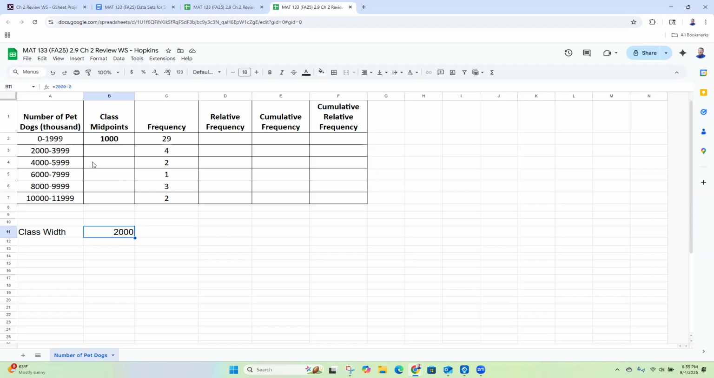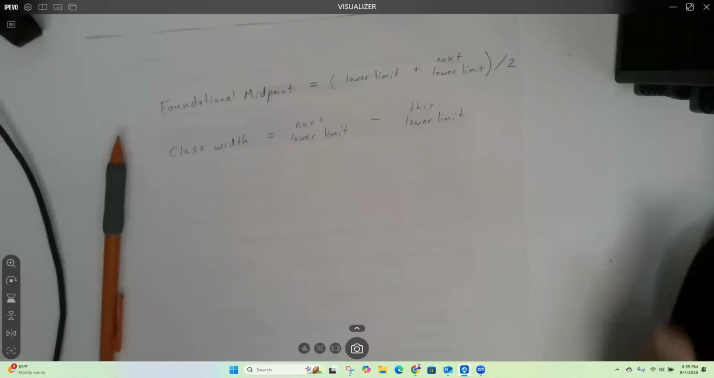Okay, great. And by the way, you could have done that with any of these. You could have said 8,000 minus 6,000, those two lower limits, that's still going to be 2,000. So why do I need that? Well, what I can do is use this class width and just take my foundational midpoint and add that width over and over and over. That's what I'm going to do for the rest of my midpoints.